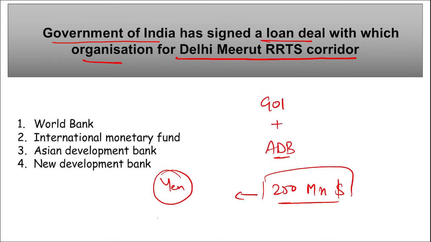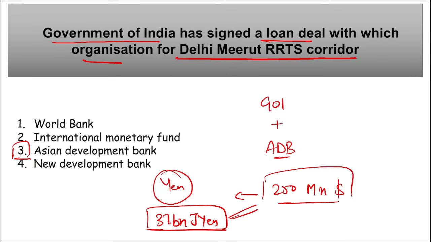And this is for 37 billion Japanese yen. Right, either of these can be marked in the question. So Government of India signed a loan agreement with Asian Development Bank for Delhi Meerut RRTS corridor, right? And what is RRTS? Regional Rapid Transit System, correct? And for this, the amount deal was $250 million or 37 billion Japanese yen.